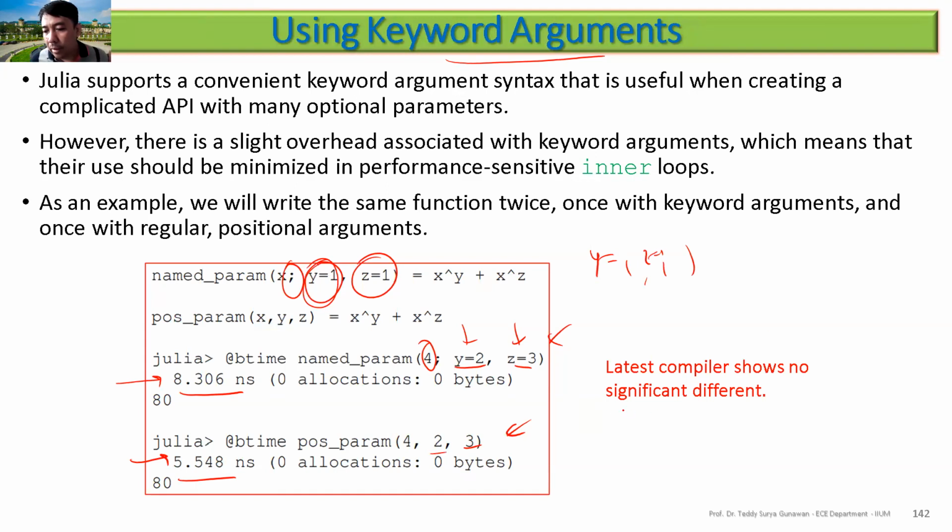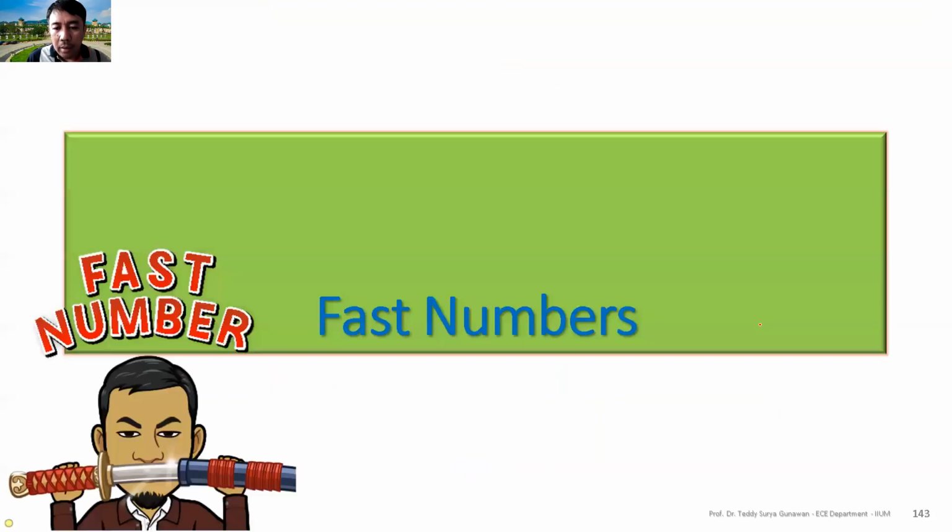But I put here a note: with the latest compiler, in my case 1.6.2 or 0.3, it does not show any significant difference. It means that I think Julia has found a way to optimize this. So let's move on now to the next section, which is fast numbers.